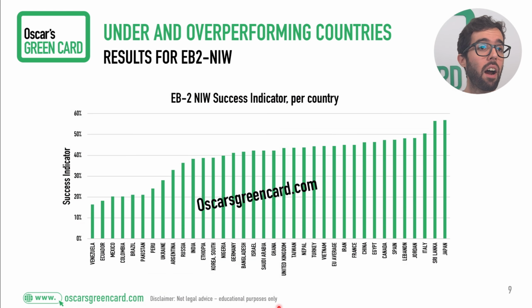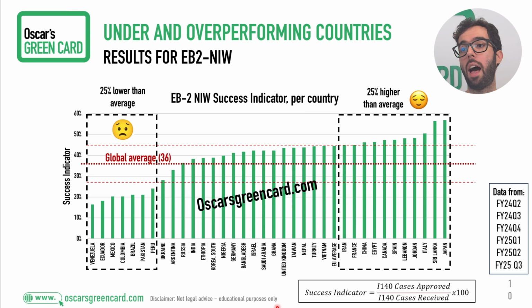And the difference is so stark that if we put it in a graph, it looks like this, where we have the global average at 36, and then we have this group of countries that we saw earlier. This is the same data just represented in a graph, where we have Iran, France, China, Egypt, Canada, Spain, Lebanon, Jordan, Italy, Sri Lanka, and Japan as outperforming countries in this period of time. The opposite end of this is Venezuela, Ecuador, Mexico, Colombia, Brazil, Pakistan, and Peru, who are the bottom performers of the list.